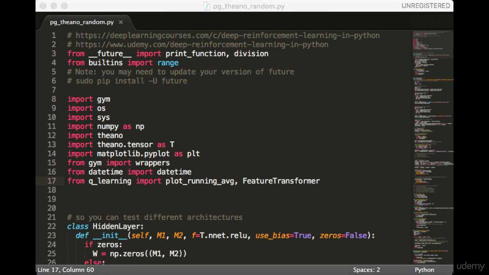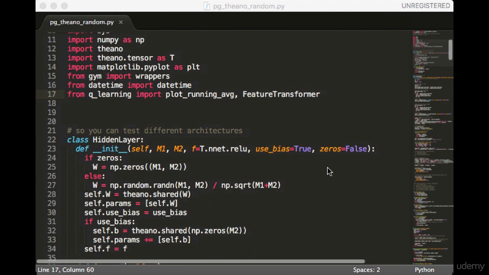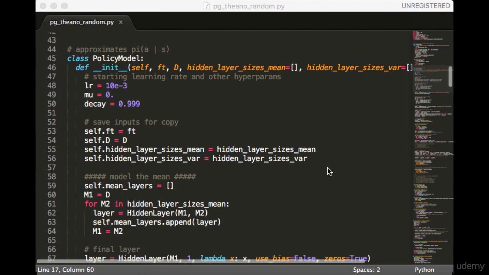At the top, we have all our usual imports. Next, we have the hidden layer class, although I am not going to make use of it in this lecture. We are just going to use a linear model with RBF kernels. You are encouraged to try to turn that off and use a plain neural network if you want. Next, we have the policy model class.